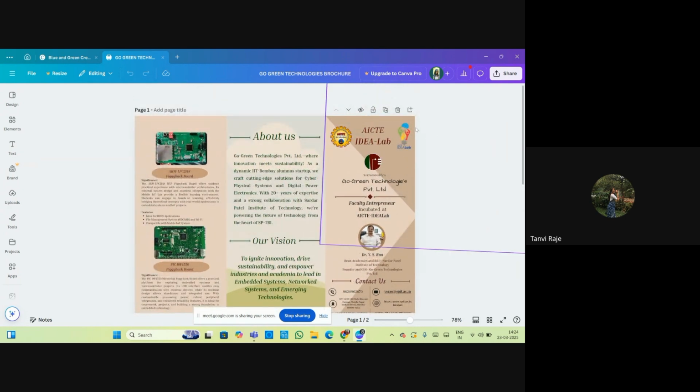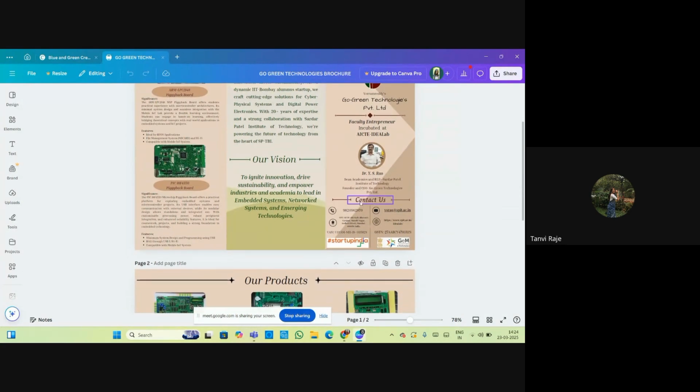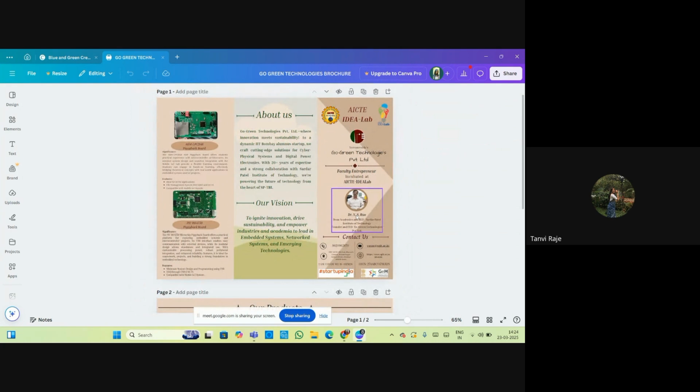name of the college, then your department you can add, then your HOD or faculties you have in your department, or you can add your contact details. If you have a department website, you can add that.